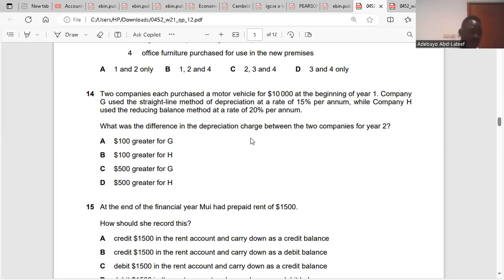That's 3,000. Do you get it? So year 1 is 10,000 minus 1,500, which is 8,500. Year 2 is 8,500 minus 1,500. Not just 3,000, please. Year 1 is 10,000 minus 1,500. The net book value remains 8,500. Okay, 8,500 minus 1,500 gives you 7,000 for year 2. Yes.